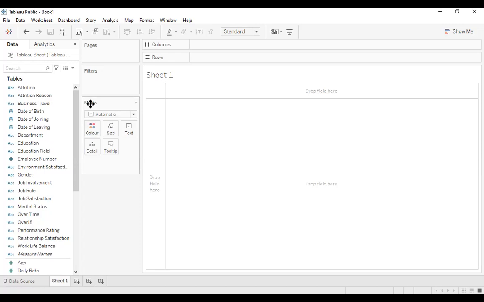Marital status is a dimension. So gender is a dimension. Marital status is a dimension. Anything that the measures or the data can be grouped into is called a dimension. That makes it very simple.